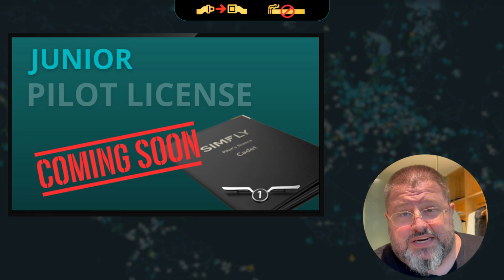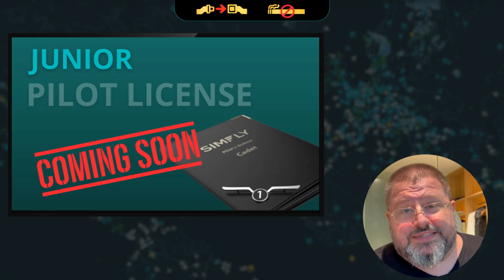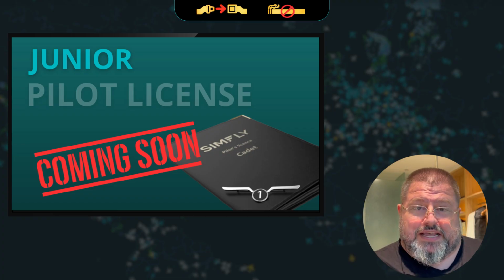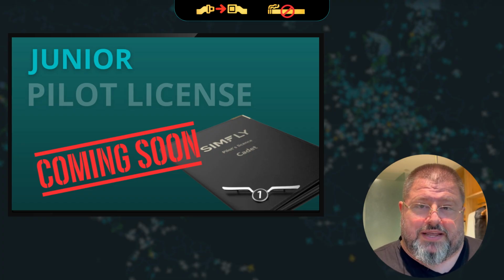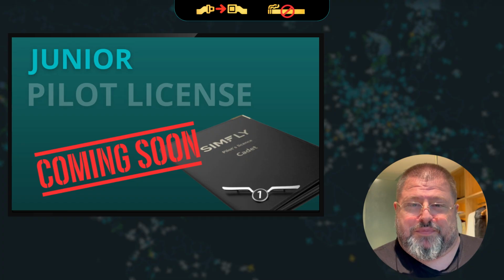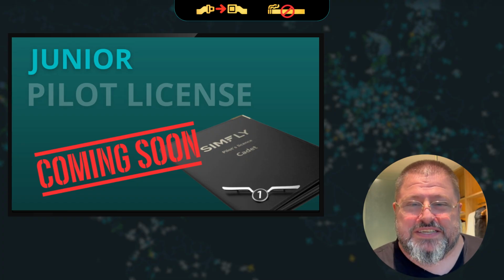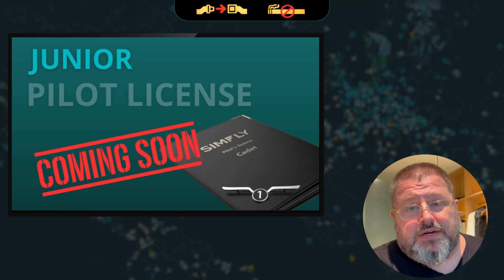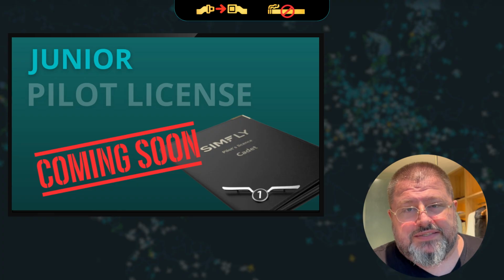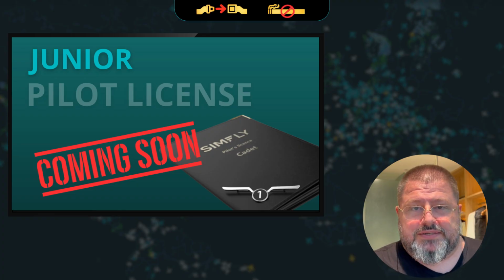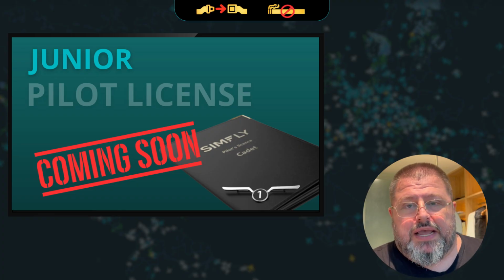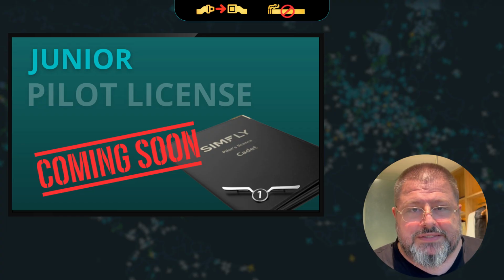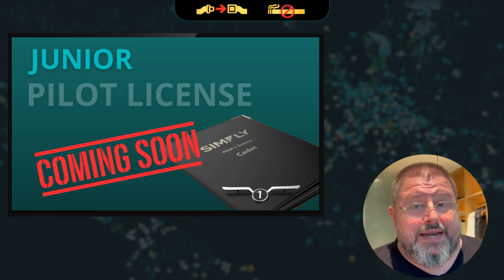Share the word. As soon as the junior license is open, you'll be able to invite friends and give them an easy access point into SimFly, and you can ask them to go and rent your airplane. And this is a win-win. If somebody owns a regular license, don't worry, because this new license is nothing to compare to a regular license. Regular licenses still have their value, and they're going to be useful to do many things that the junior license cannot do.